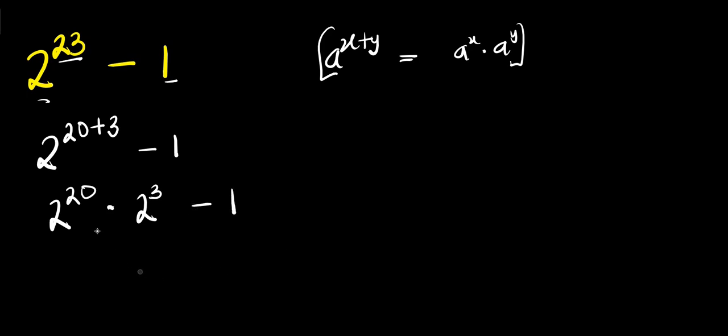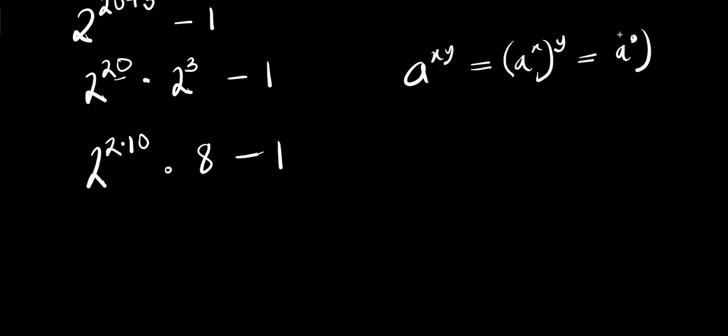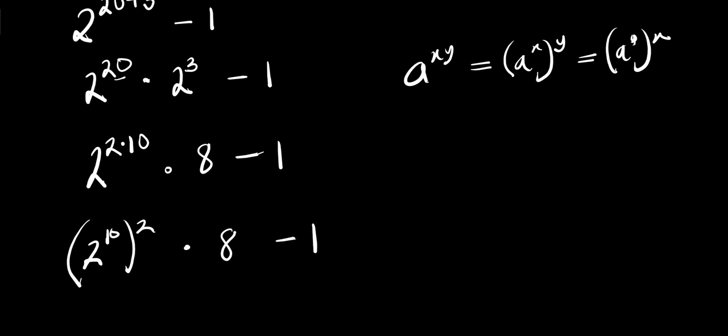So from here, 20 is 2 times 10. We have 2 power 2 times 10 times 2 power 3. That is 8 minus 1. Remember, if you have a power x times y, this equals a power x to the power of y, and this equals a power y to the power of x. So this is 2 power 10 to the power of 2 times 8 minus 1.